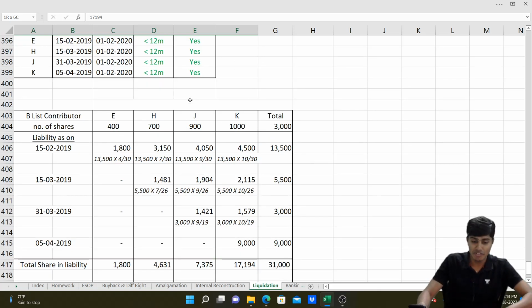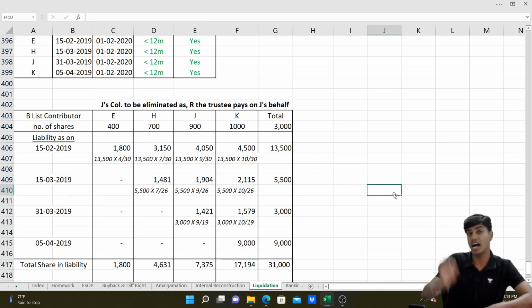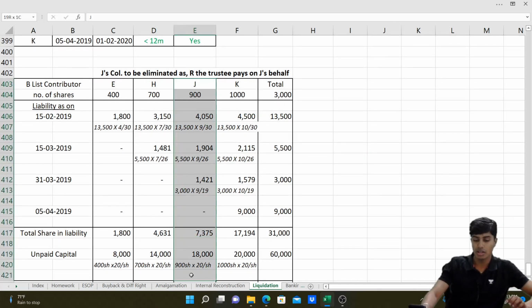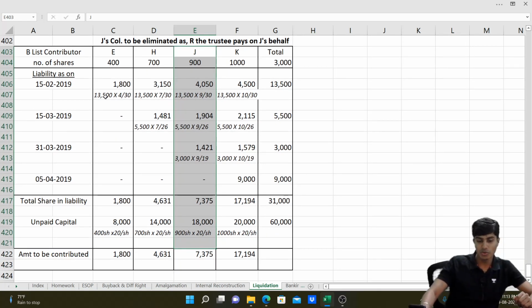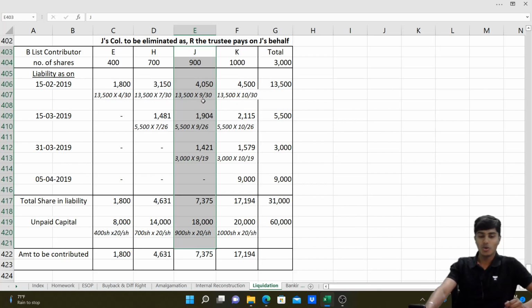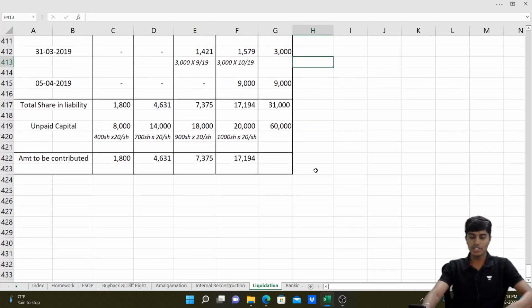However, J will not contribute because J's trustee R has fully paid the uncalled portion on the date of transfer. So ignore J from the table. When you do this in the exam, you have to do ignoring J. You'll say, sir, if I ignore J, will it all be fine? No, no, no. You need to take the J but not consider it. Because if you don't take J, then you'll do 4 is to 7 is to 10. That would be wrong. So if you take the portion of J, only proportionate liability should be shared between E, H and K. Got it, guys? So that's with regard to B list contributories.